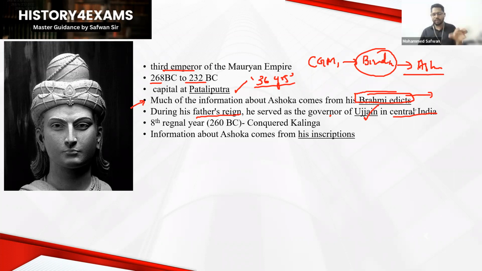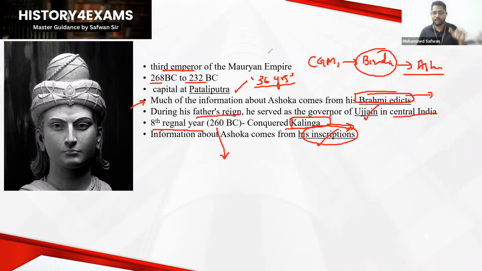But here, for the sake of convenience, you just have to have an idea of who King Ashoka was. During his 8th regnal year, around 260 BC, there happened the most important battle, the Kalinga War, the Battle of Kalinga. The Kalinga War happened during the 8th regnal year of Ashoka, and we can understand information about him from his inscriptions.